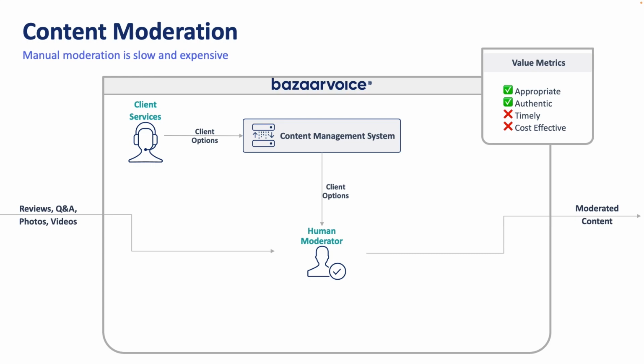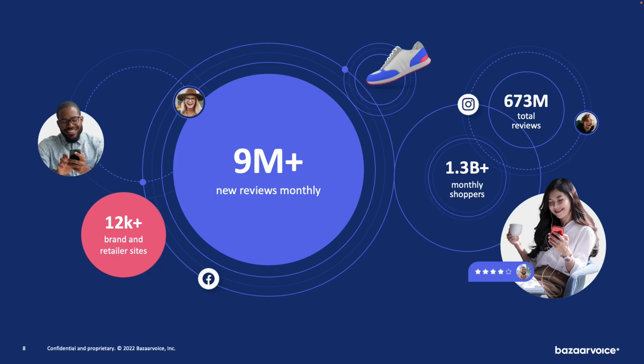So how can we leverage our data to generate more value in this approach? Bazaarvoice has a lot of data. We capture about 9 million reviews per month and have over 650 million historically. And using machine learning, we can identify the underlying characteristics of those data that our clients consider inappropriate to go on their website, right? So let's see how our architecture changes if we introduce machine learning.